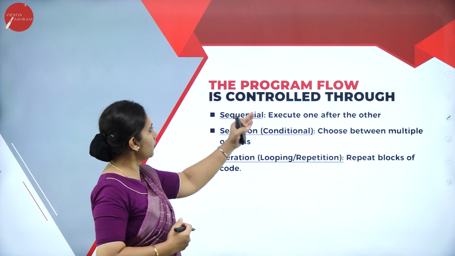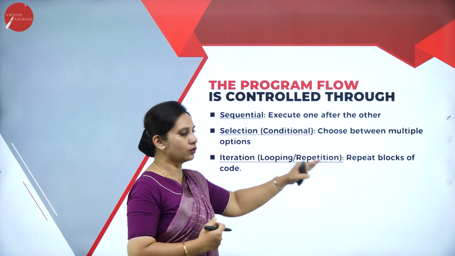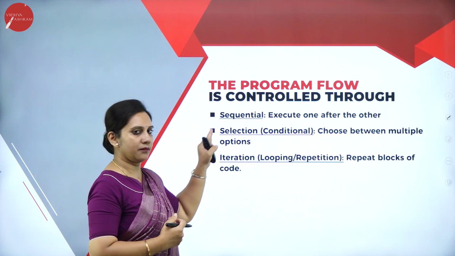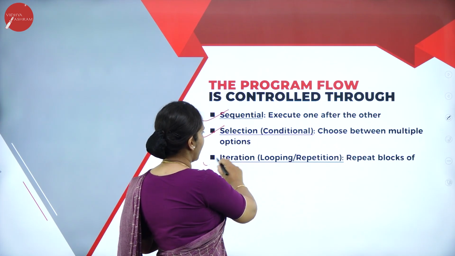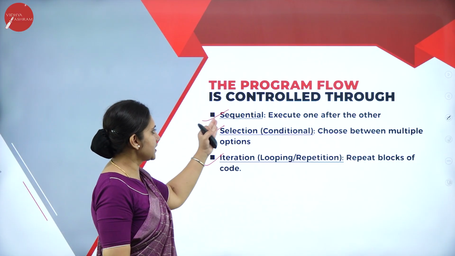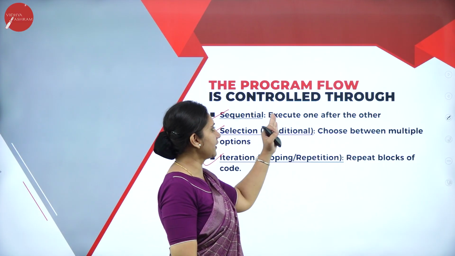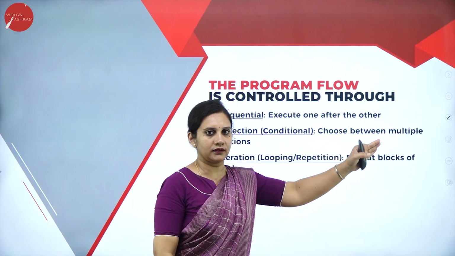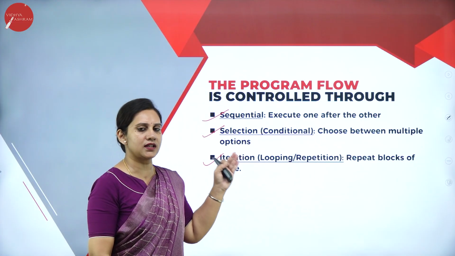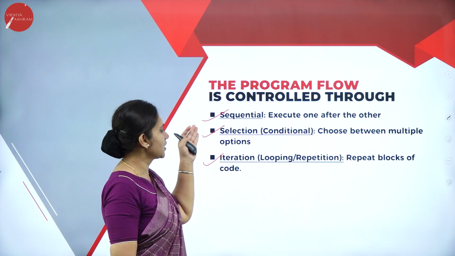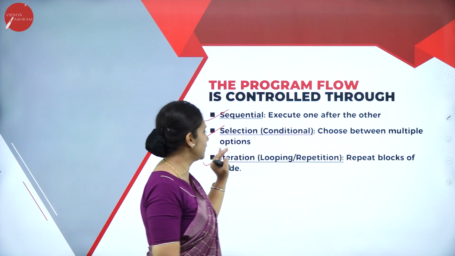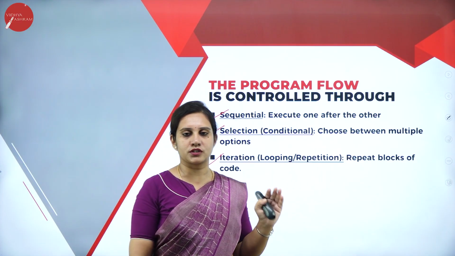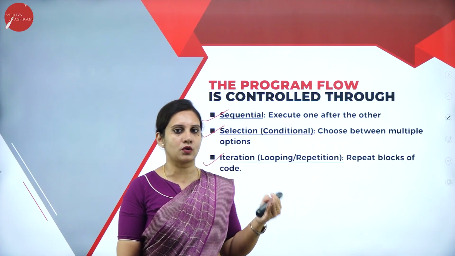The program flow of control is through these three steps: sequential, selection and iteration. Sequential, as we all know, executes one statement after the other. Selection or conditional statements choose between multiple options or multiple conditions that we give.